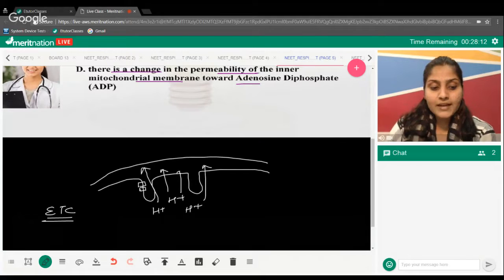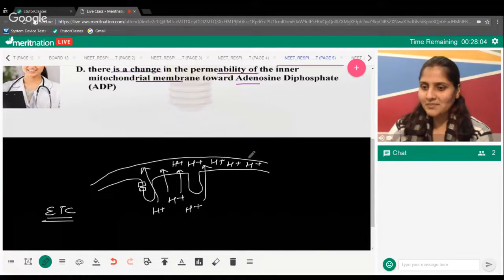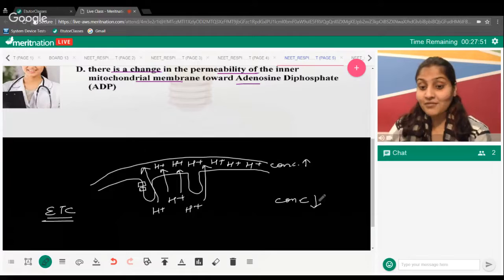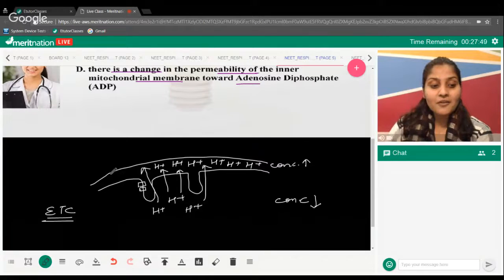So when they do it, all the proton ions get accumulated here. And you know that nobody likes to stay in one place. They're like, we are having high concentration here and the concentration is low here. It's party time, we will have to move from this place to this place.